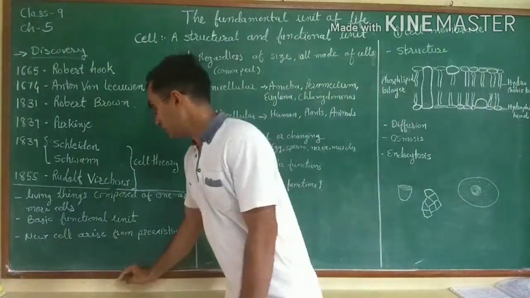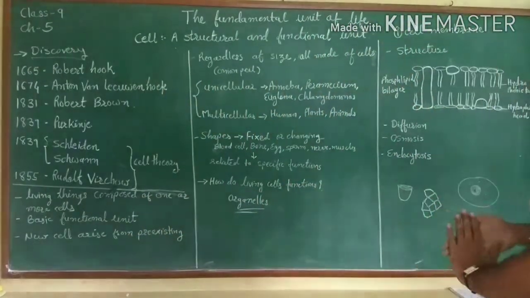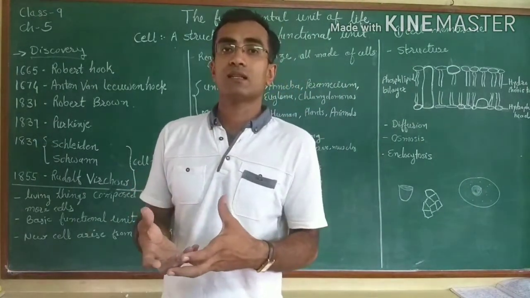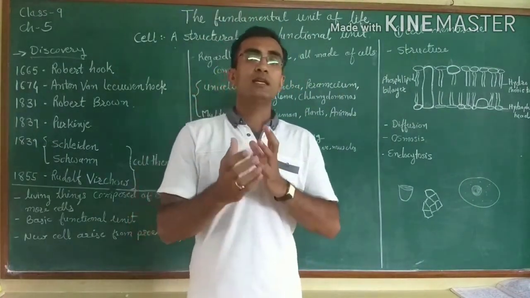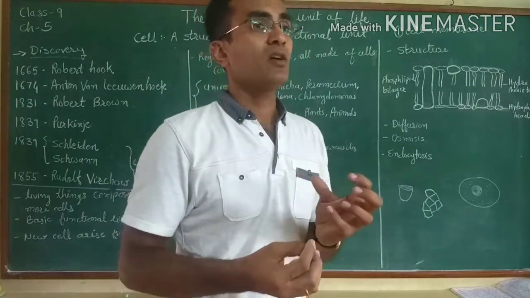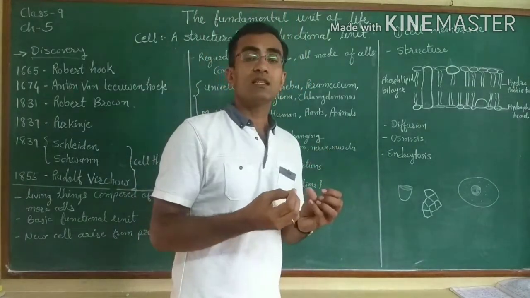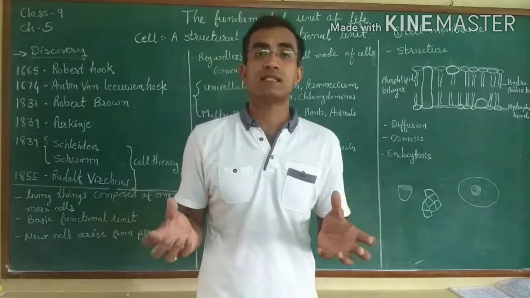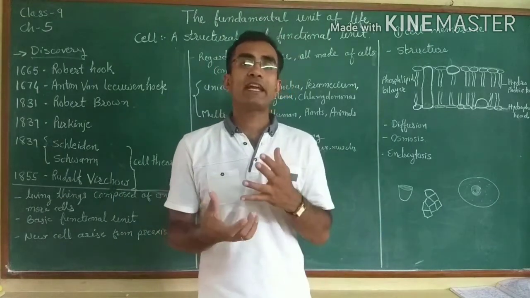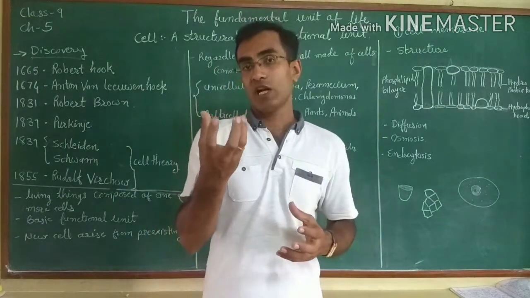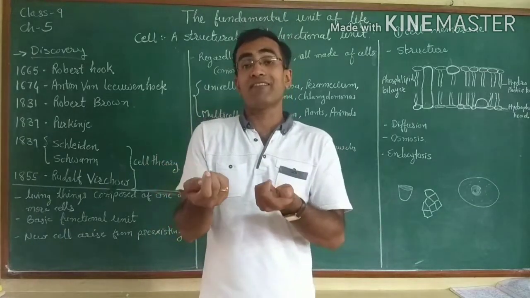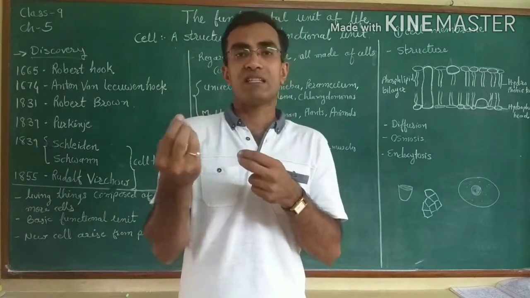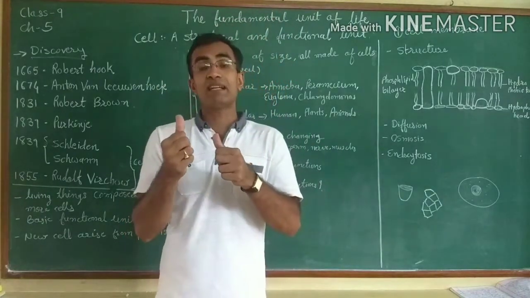Now we'll move further towards the size and number of cells. If we see any object or living thing in the microscope, we can observe the same kind of cells. For that, take an onion peel. If we peel every leaf of the onion, there is a thin layer present, a white-colored, semi-transparent layer.